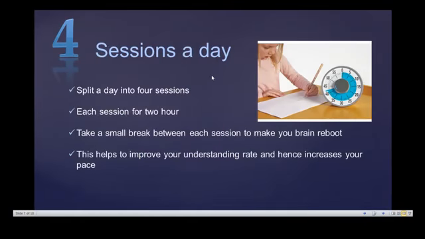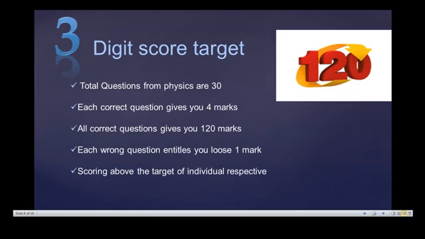6 weeks, 5 days a week, 4 sessions a day, and what will be my next one, 3, which is ultimately the very important one, is to target 120 marks, the maximum you are going to get in physics for the JEE Mains examination. Don't mind that I am concentrating on the Mains examination, because academics is different and Advanced is different. But to get to Advanced and have a good engineering course, the main criterion is to cross the Mains examination.